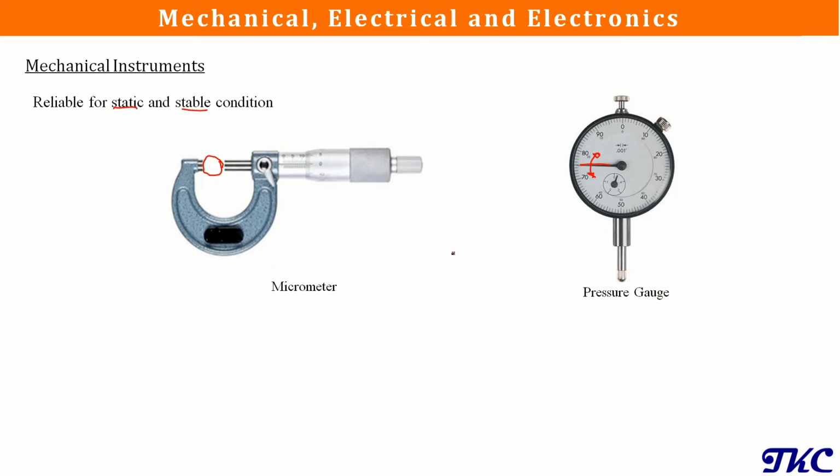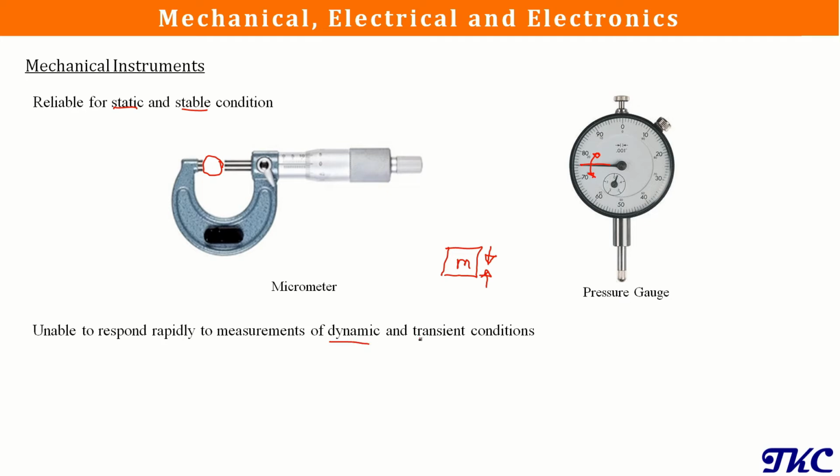Now why is that happening? It is happening because of the mass element that we have in a mechanical measuring instrument. Now we know that mass has its own resistance, or we can say inertia. So whenever we want to put mass in motion, we need to apply additional force, and whenever it is in motion and we want to stop it, we need to apply additional force to stop it. Because of that, these mechanical instruments are not good in dynamic and transient conditions because of this inertia problem. And also because of the mass, we may have a problem of noise also.